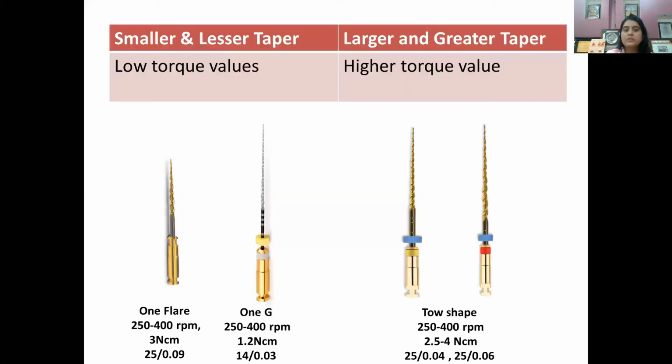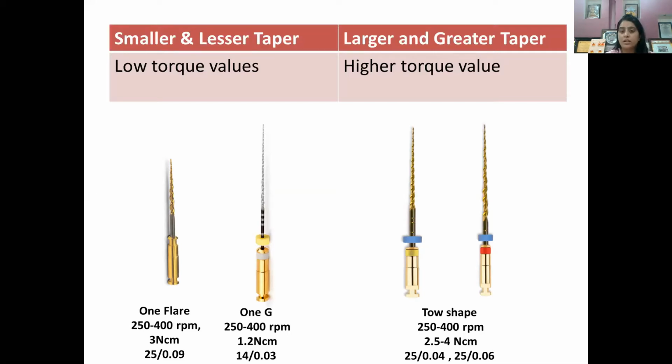All right. So instruments have their own specific torque, which is decided by the metallurgy, by the cross section, by the diameter and the taper of the file. Like smaller and lesser taper. If files are very small with less taper, narrow files, they require less rotational force. That means they require low torque values.